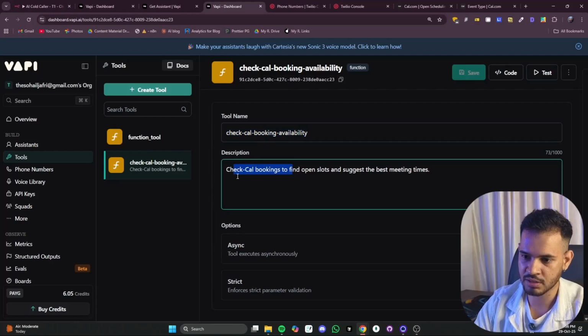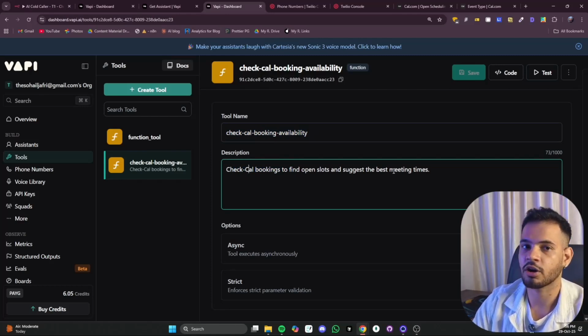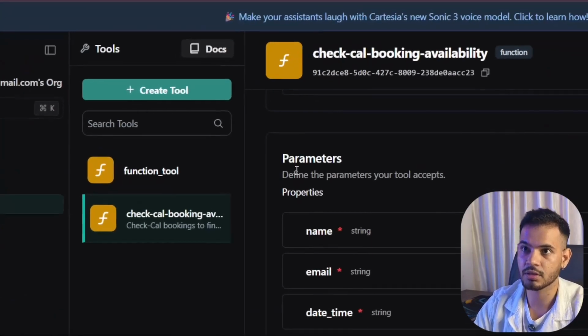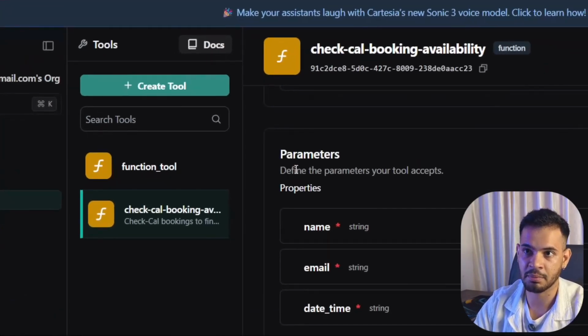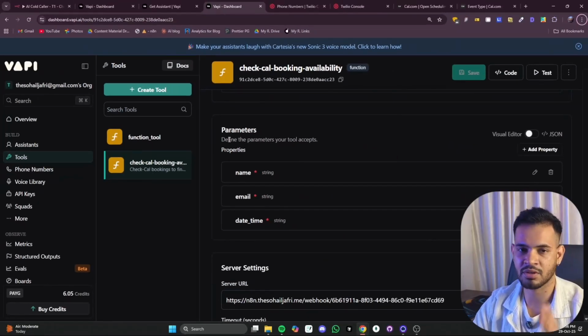The description is: check cal booking to find open slot and suggest the best timing. It will book the slot as well as suggest a timing if the slot is not available. Then I have set 3 parameters. You can see name, email, and date time. So name and email is obvious, and date time is the time the customer wants to book the meeting.